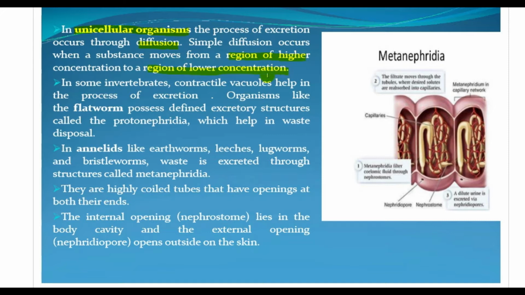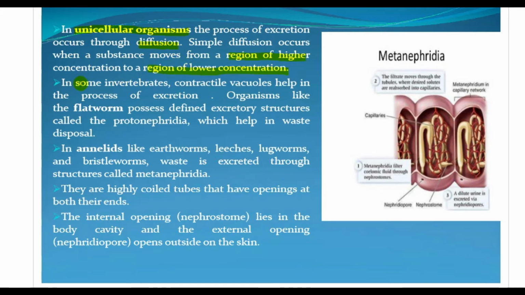Simple diffusion is a very simple process, right? If a particular substance is present in high concentration in a particular area, it will very easily move to a place with very low concentration of that substance. So that is simple diffusion.